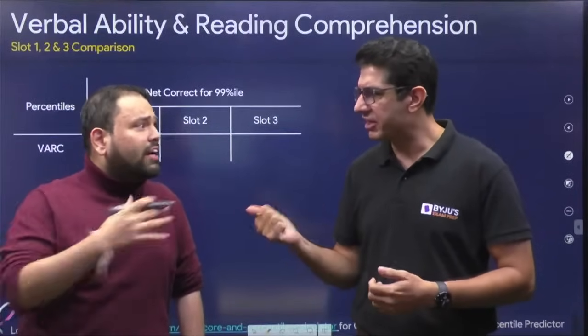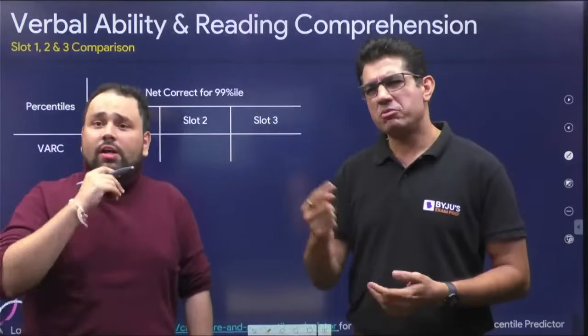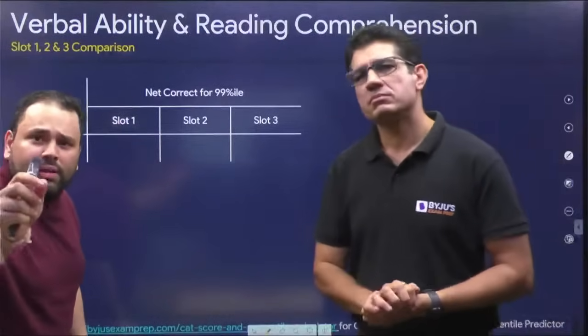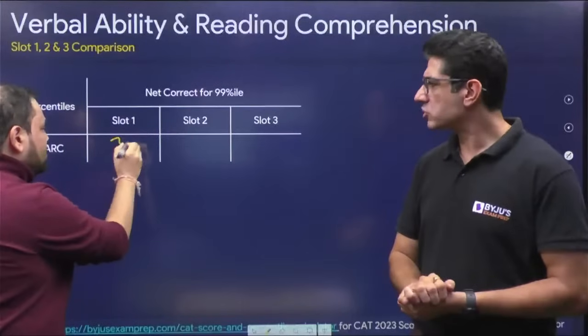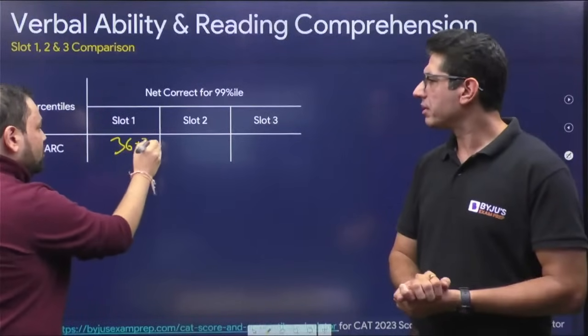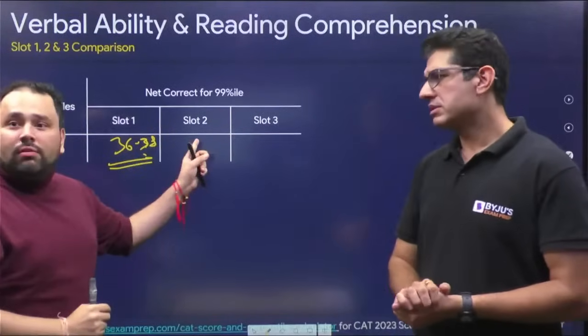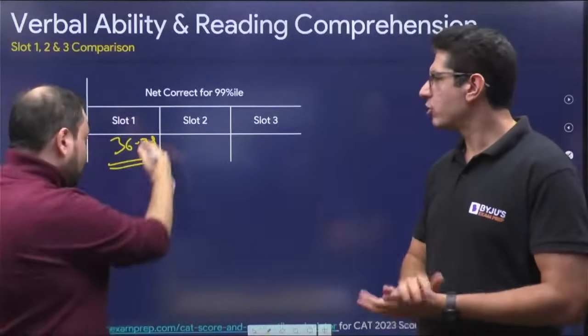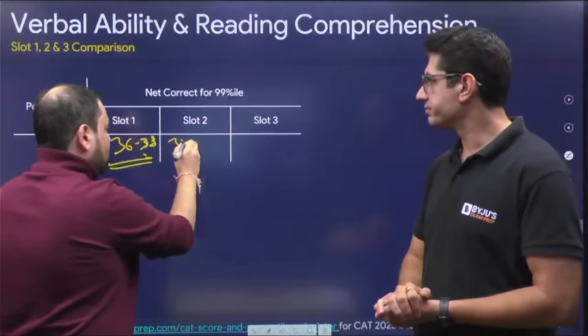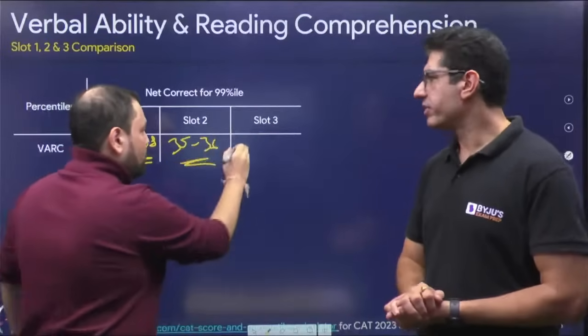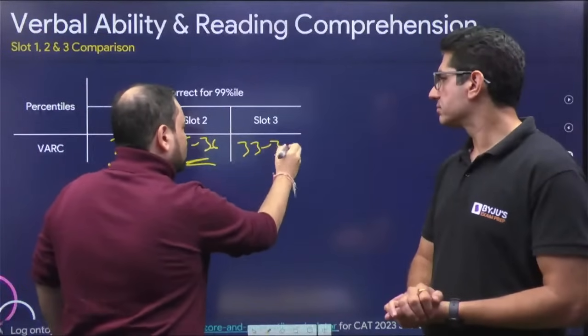99 was 38.5. 38, 39. So one question. Say 39. So slot 1 we are saying was similar to probably a little tougher. So let's say this is about 36 to 38, roughly. Slot 2 we are saying slightly tougher, so it will come down. Let's say 35 to 36. Slot 3 we are saying more tougher, probably 33 to 34.